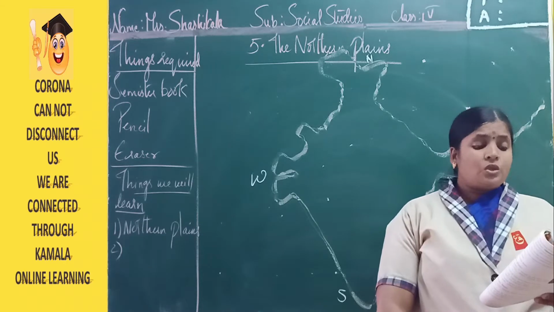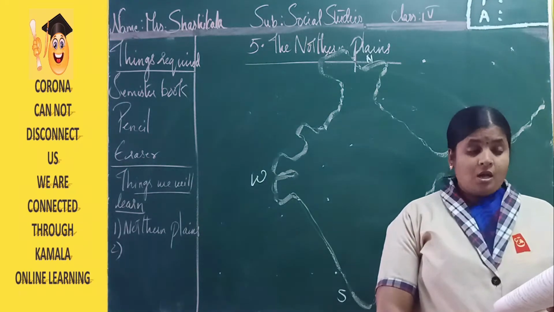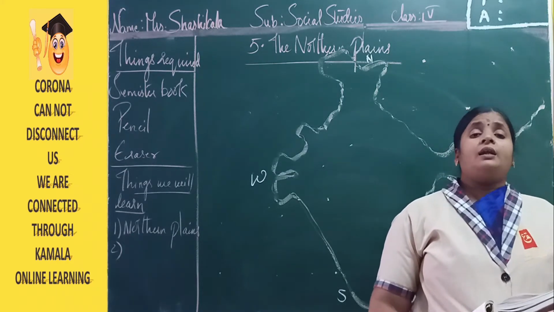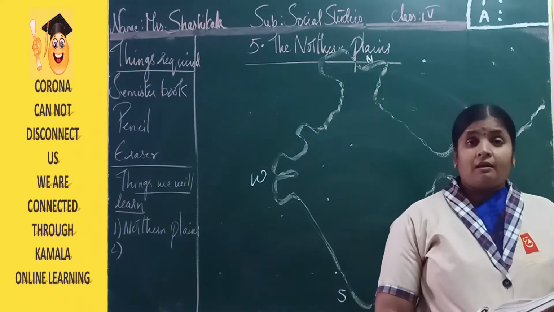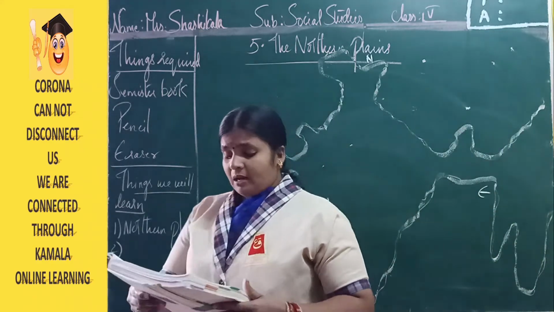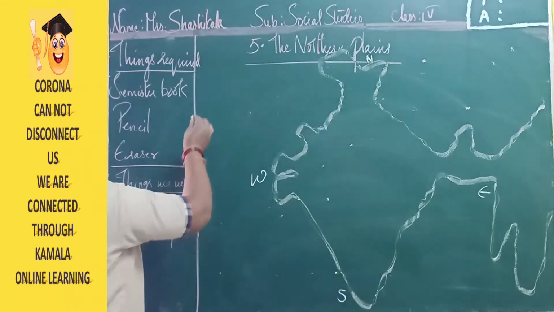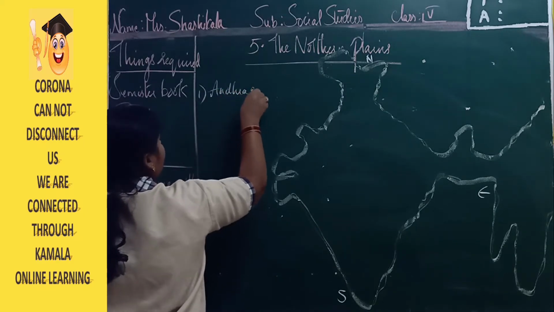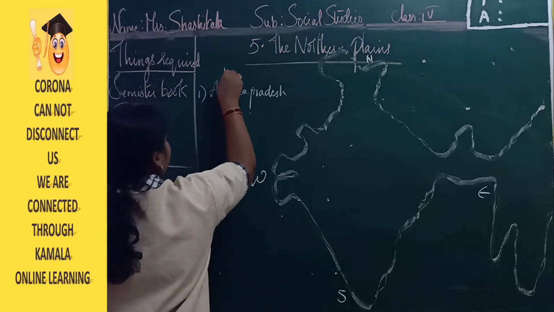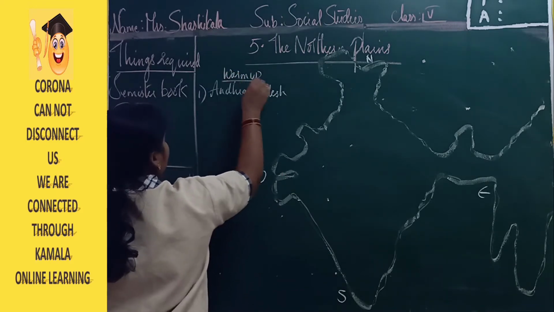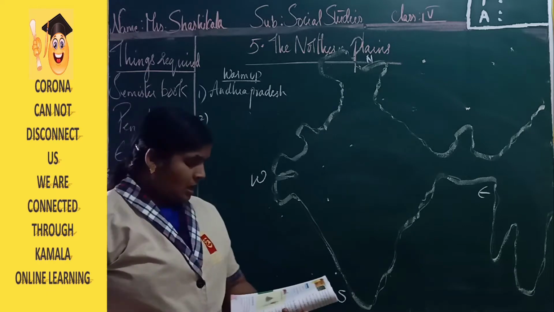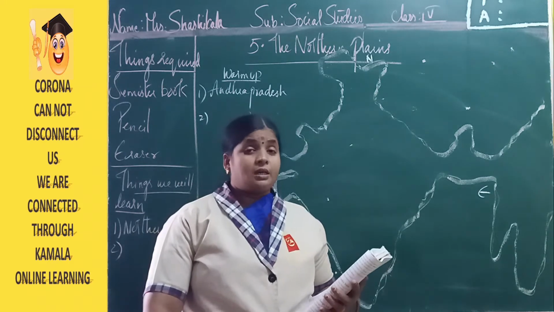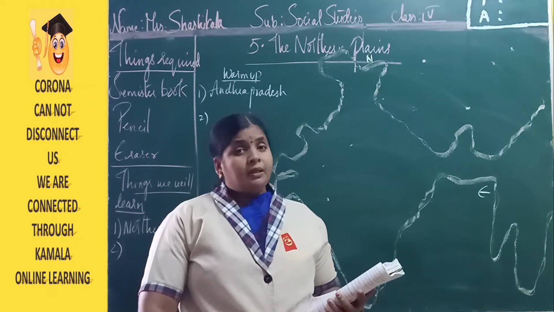Now here we have a small warm-up. Name the regions where these crops are grown in India. In this warm-up, the first one is rice, which we take as a meal every day. Mostly rice is grown in South India. Here you can write Andhra Pradesh. The second one is what we use to prepare chapatis and bread. That is nothing but wheat.